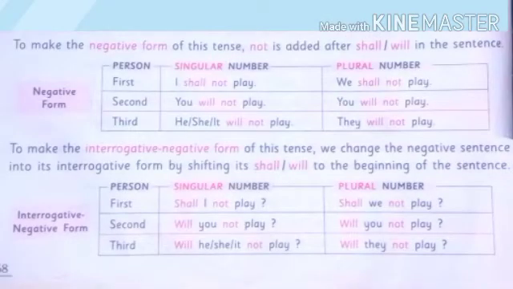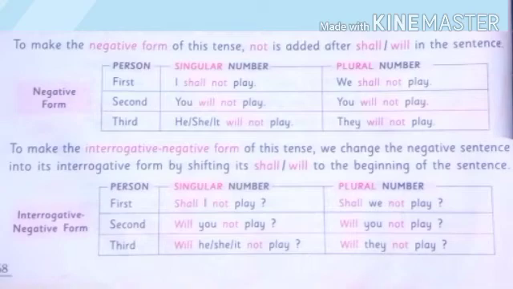To make the negative form of this tense, not is added after shall or will in the sentence. Negative form, first person, in singular number, I shall not play. In plural number, we shall not play. Second person, singular number, you will not play. In the plural number, you will not play. Third person, he, she, it will not play. In singular number and in plural number, they will not play.